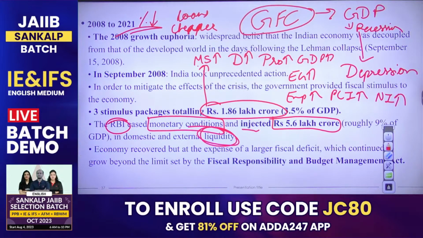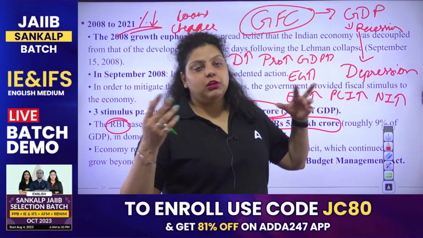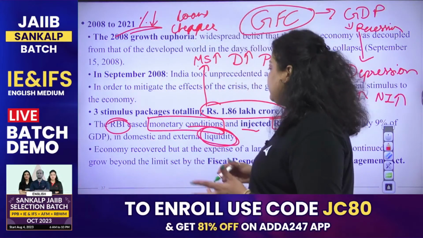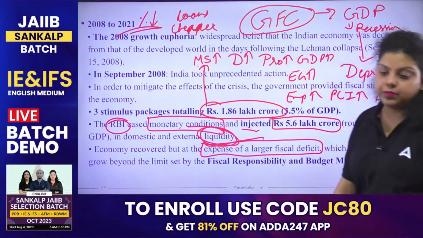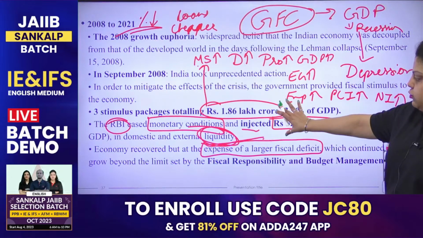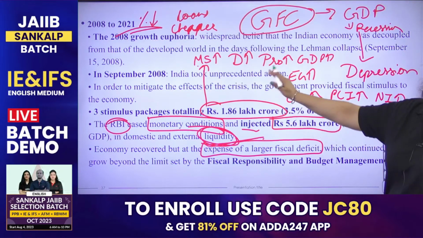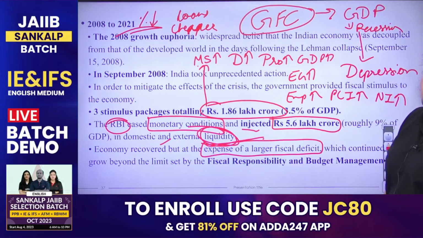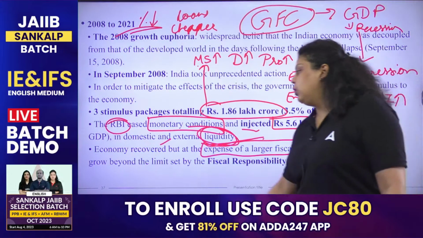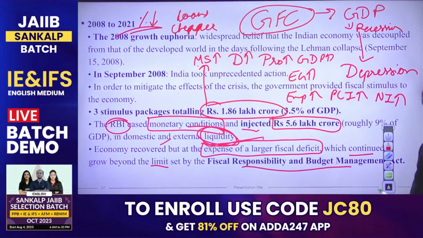That was very successful. But what did this successful step taken by the government of India cost? It was done at the expense of a larger fiscal deficit. By injecting that money, the government and RBI helped the economy recover from the global financial crisis. But at what cost? At the expense of a larger fiscal deficit, which continued to grow beyond the limit set by FRBM. FRBM had set a certain limit, and that limit kept being extended by the government of the country.